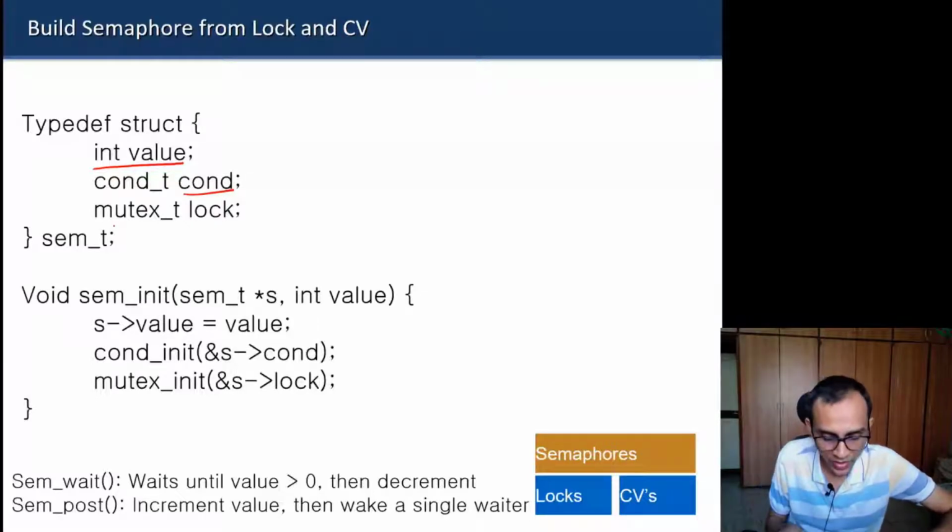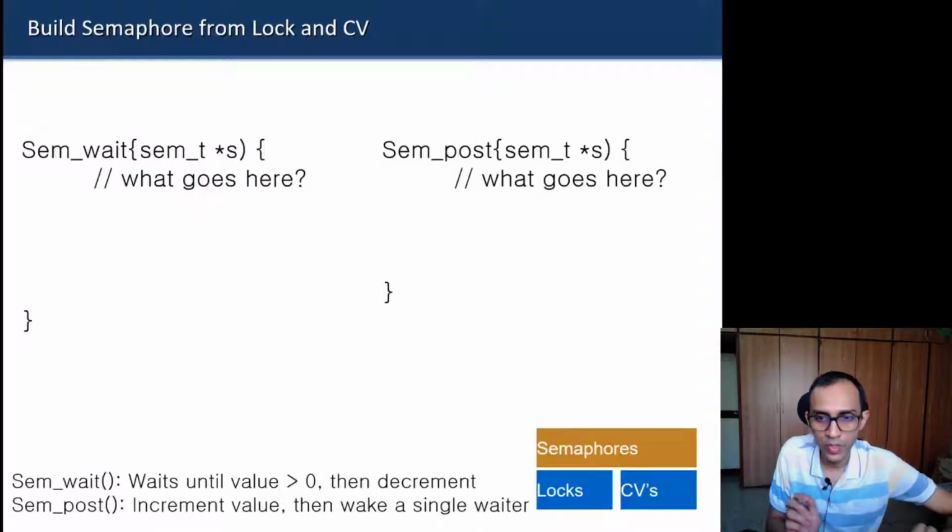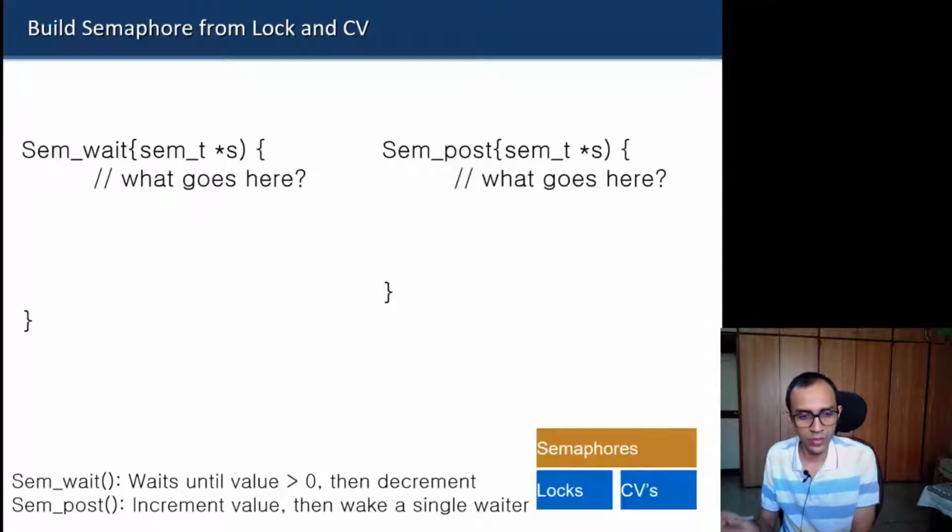And you can initialize them. Whatever value the user passes, you will initialize the internal value with that, and you will initialize the lock and condition variable according to the standard attributes. You can initialize it statically using the pthread static initializer, or dynamically by calling a function during runtime. Now, if you have to implement the wait and post operations, what will go here?